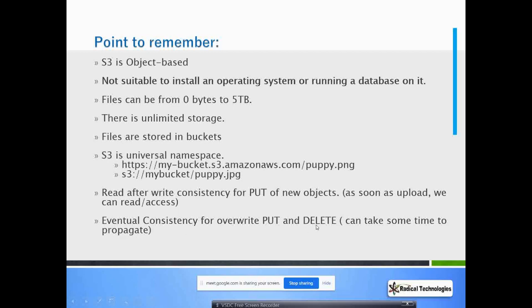We talked about that. There can be a question where a user has uploaded a file and he is getting the old version. What might be the reason? Because with an overwrite you might access the old version. If you delete the file, you might still be able to access it, but after a couple of seconds it will propagate to all the servers, because it is copied to multiple servers.